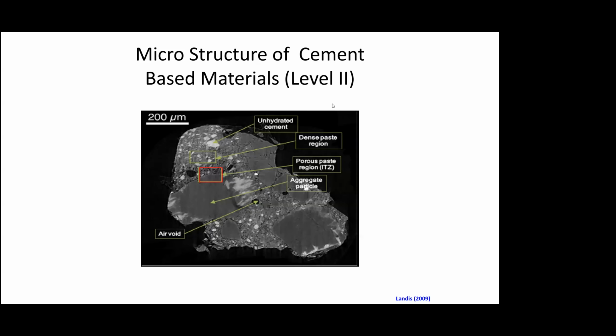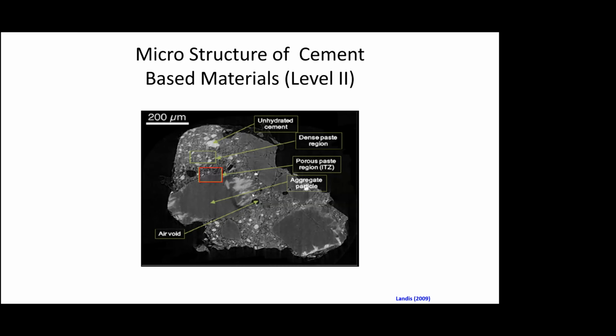So this is one example of this level 2, wherein you have this 200 micron unhydrated material, and then you can see this big aggregate particle. You have the porous cement with pores in it. You have unhydrated cement. So this aggregate particle is a very fine aggregate particle.